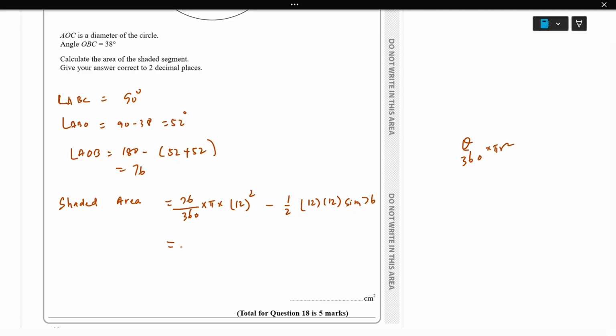We'll get 95.50 minus 69.86 when we do this. Okay, so 25.64 is the answer. Here it is 2 dp, so we'll leave the answer as 25.64.